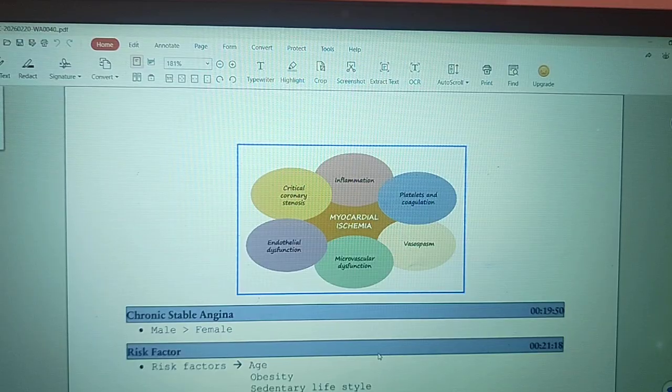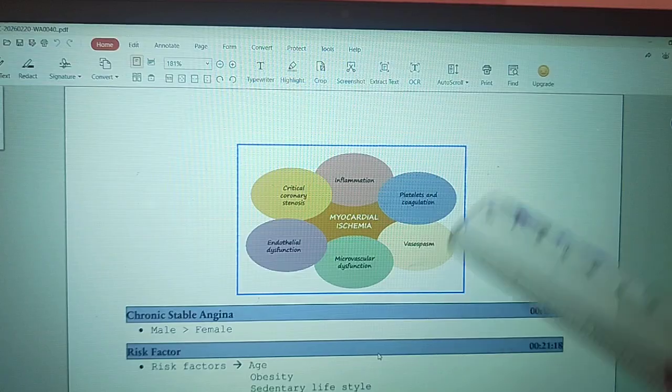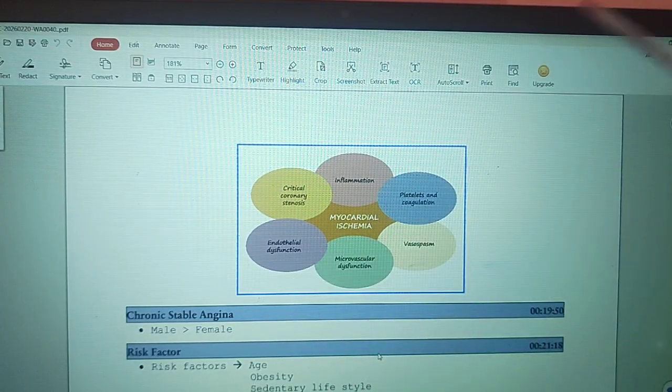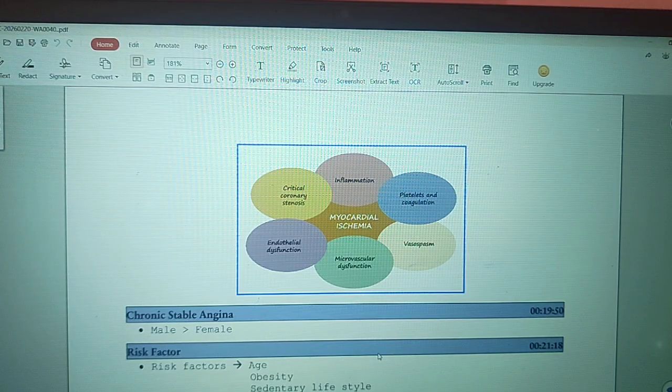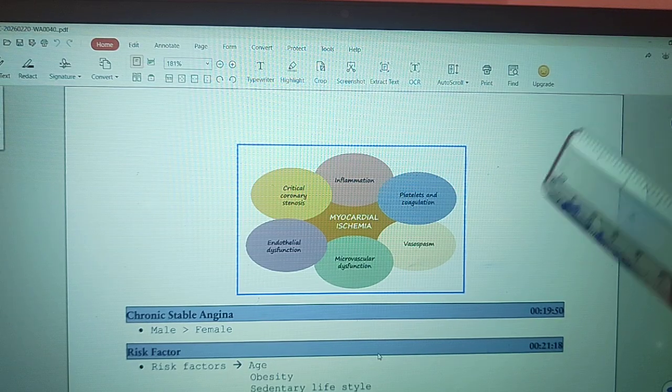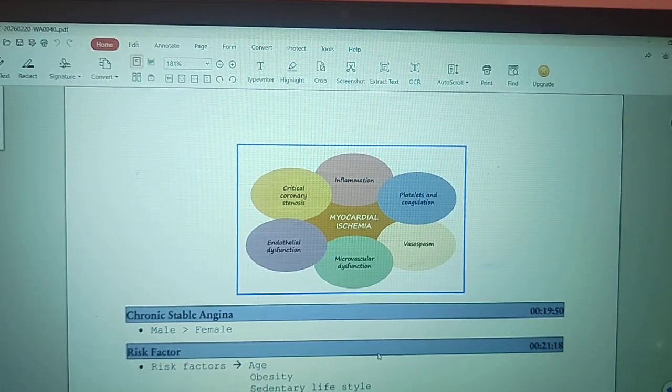and vasospasm. Okay, so what happens during an endothelial injury? Whenever an atherosclerotic patient is predisposed to any endothelial injury, what happens? Our endothelium will be converted to a prothrombotic stage or agent. Okay? So when it becomes a prothrombotic agent, it leads to thrombus formation, and this leads to the occlusion of the artery, and this leads to ischemia. Okay, so normally our endothelium produces antithrombotic agents, but during endothelial injury it will convert into a prothrombotic agent. Okay, so this is happening in an atherosclerotic patient.